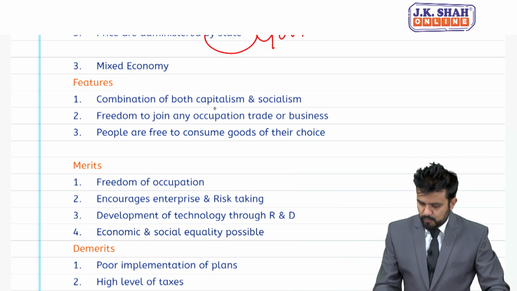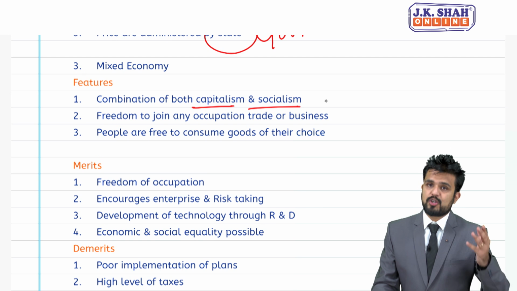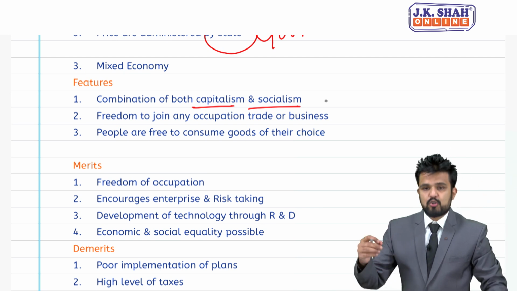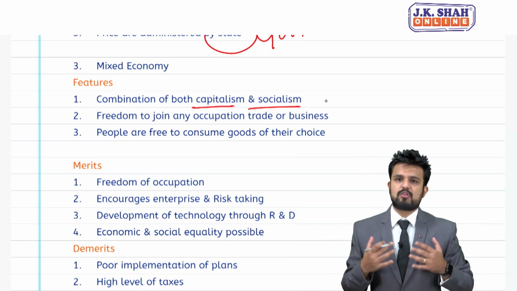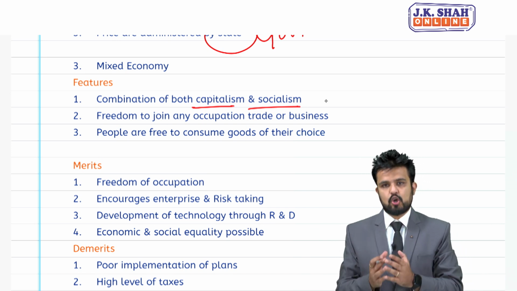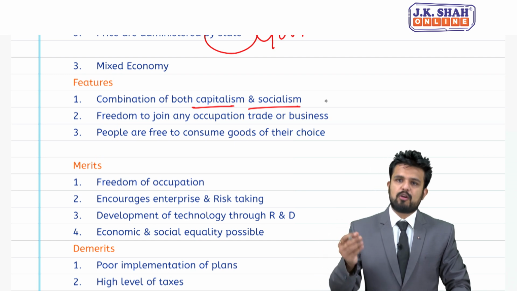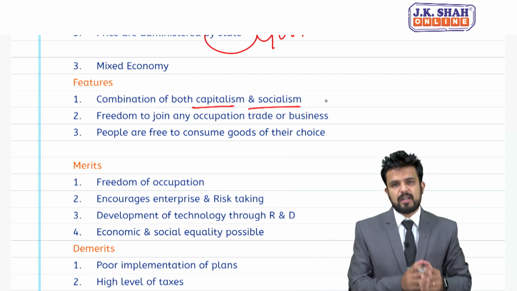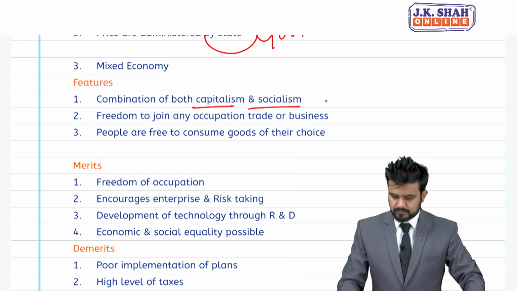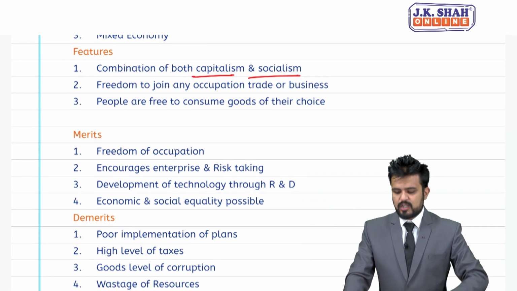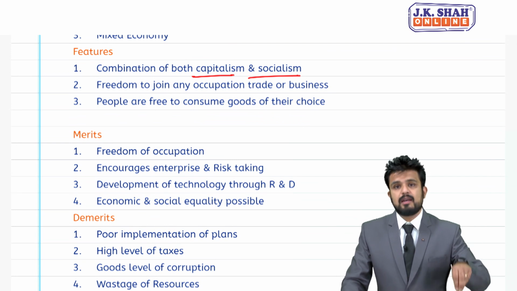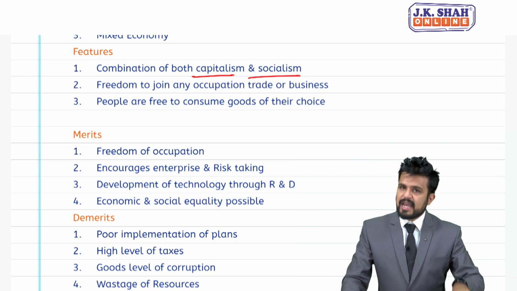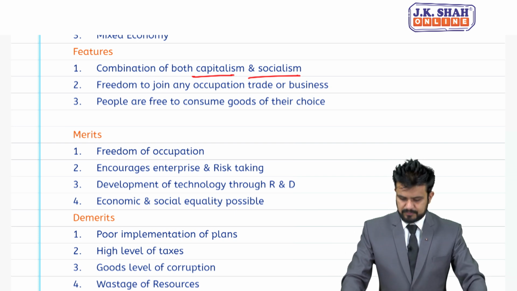Features: combination of both capitalism and socialism, freedom to join any occupation, trade or business. We are allowed to start a business of our choice. We can join any particular job or organization. There is complete freedom in doing this. People are free to consume goods of their choice. So students, to a major extent, consumer preference and freedom of choice exist under mixed economy.